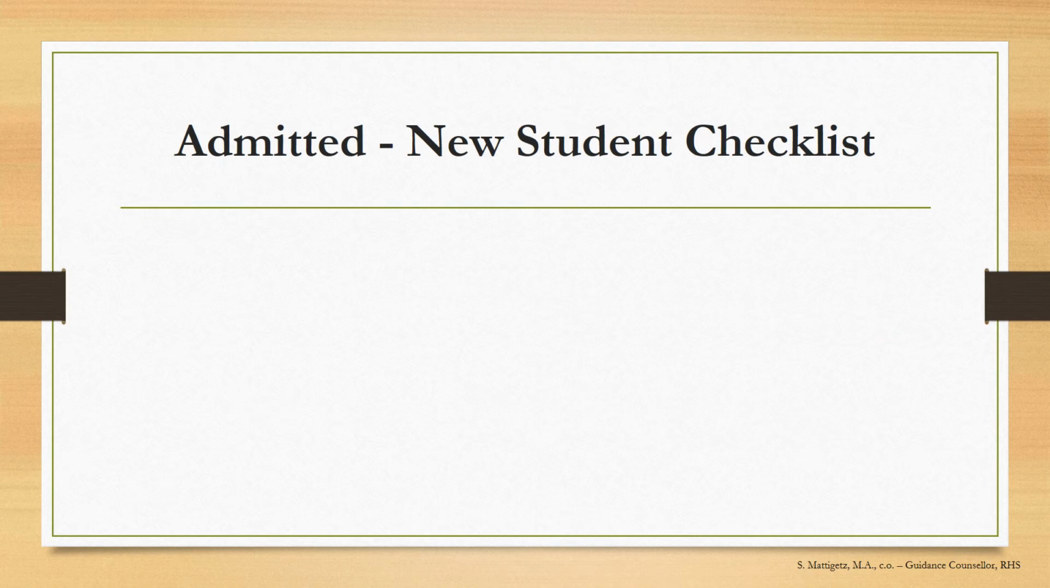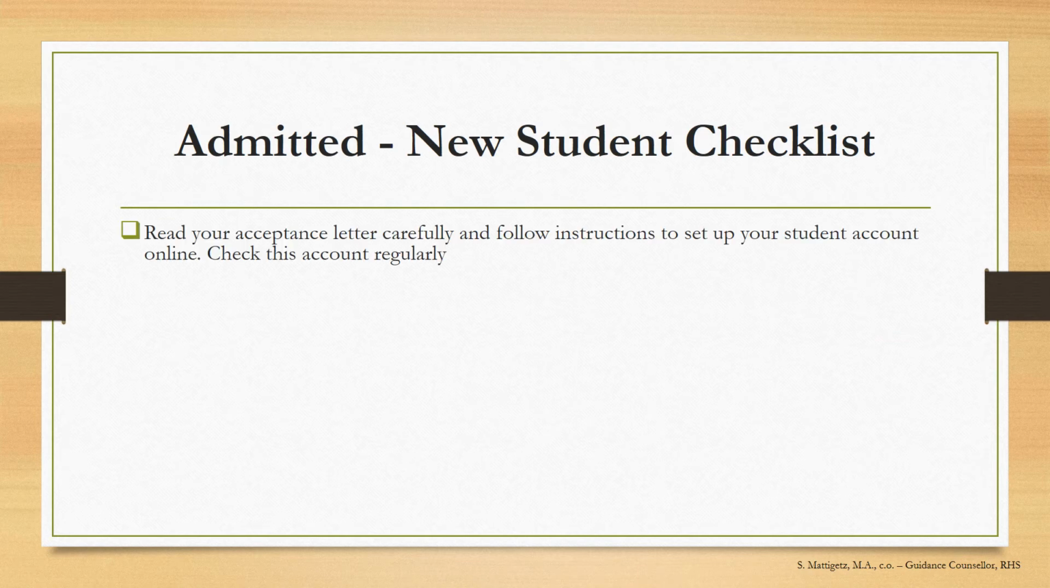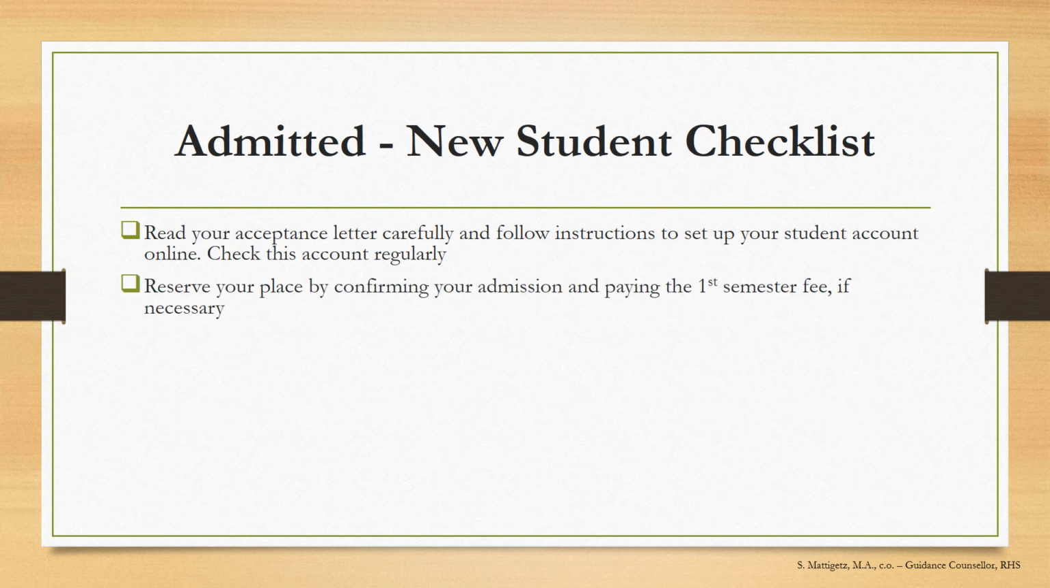This is a checklist for newly admitted students. If you follow all of these steps, you'll be ready for registration for courses in August. Read your acceptance letter carefully and follow the instructions that are outlined to set up your student account online. Check this account regularly. Reserve your place by confirming your admission and paying the first semester fee if necessary.